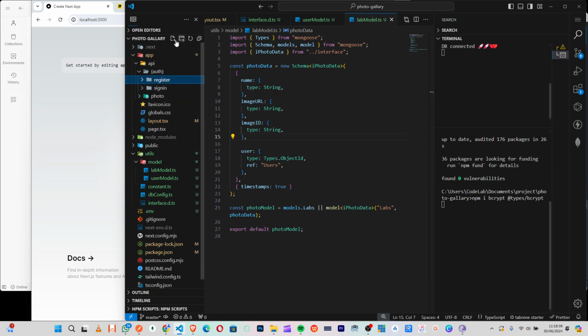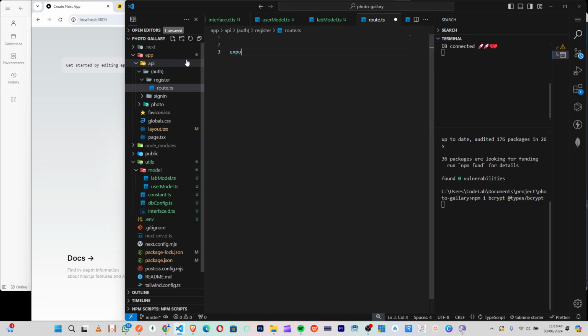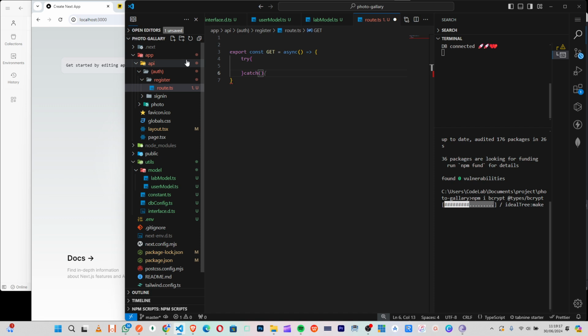So inside our user, let's create route.ts. Okay, good. So I will say export const GET, right? This one will help us get all our users, async. So we'll say try, and catch, right?